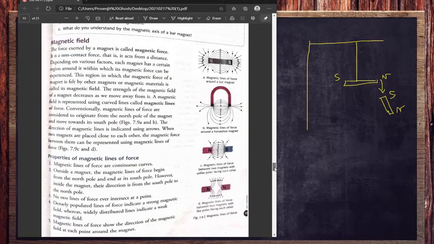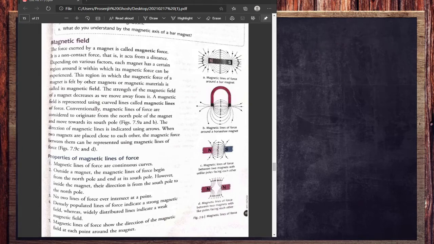Now moving to the magnetic line of force. As I told you, two magnets repel with the same pole, and with opposite poles they attract. But what is actually happening inside of that? All magnets have their own magnetic field, and all those magnetic fields follow a proper pattern. Suppose, as you can see, we have a bar magnet over here, and this is the N pole and this is the S pole.